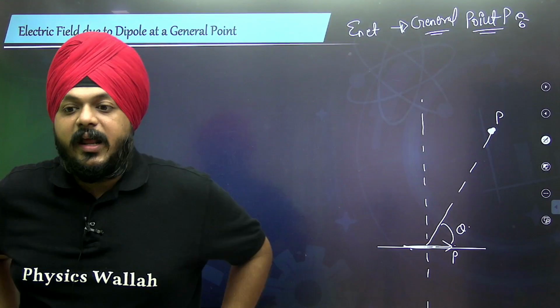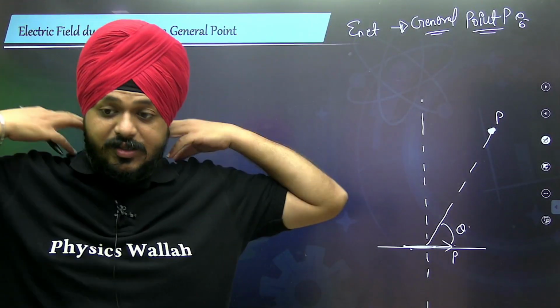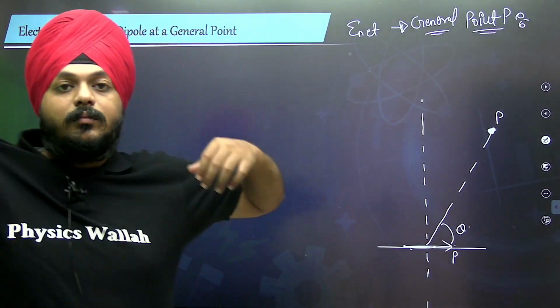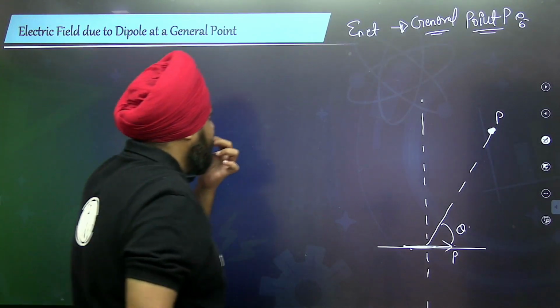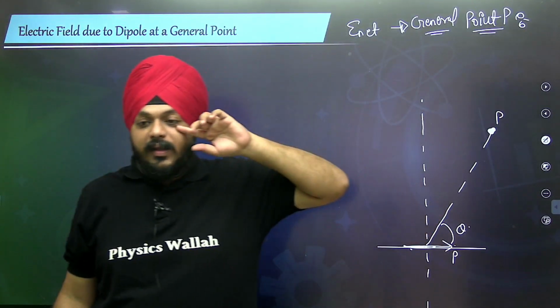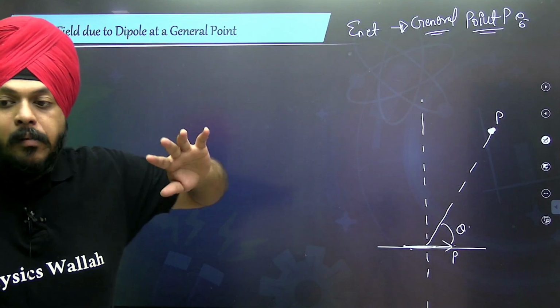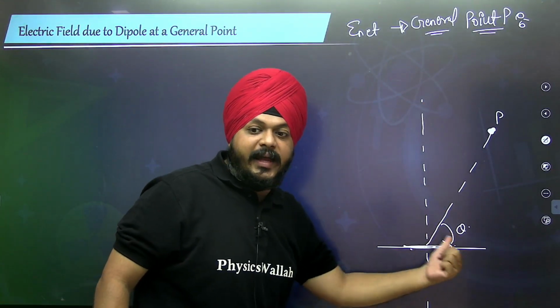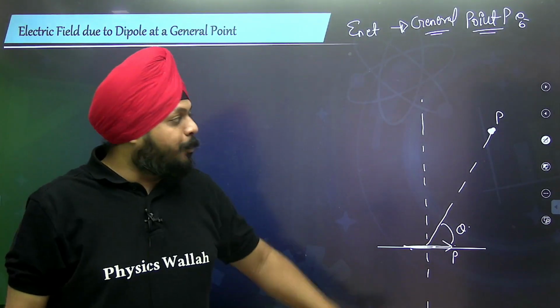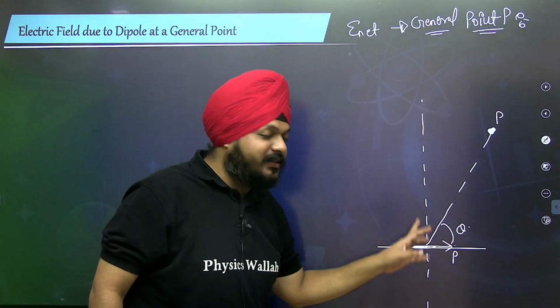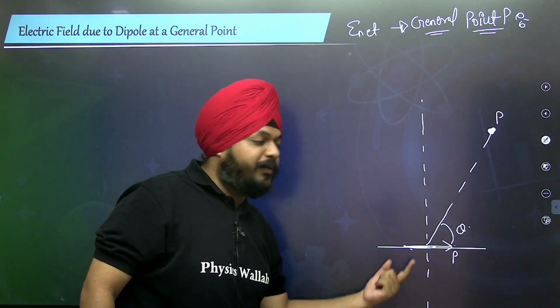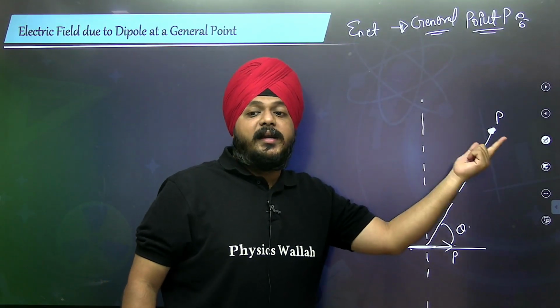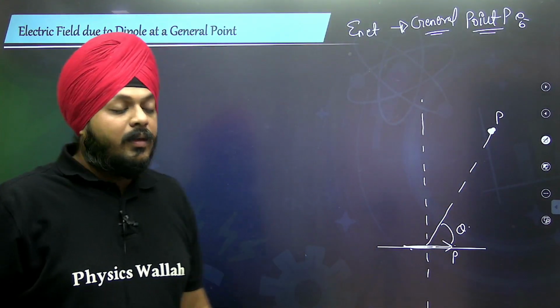Right, the net electric field at the general point P. Okay, so what happens here? Suppose this is the point P, this is a dipole, and P is at an angle theta. Because of this dipole, we need to calculate the net electric field at the general point P.